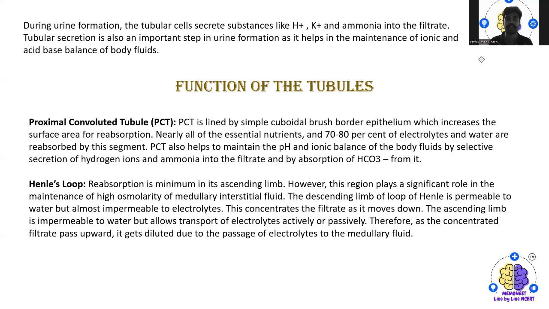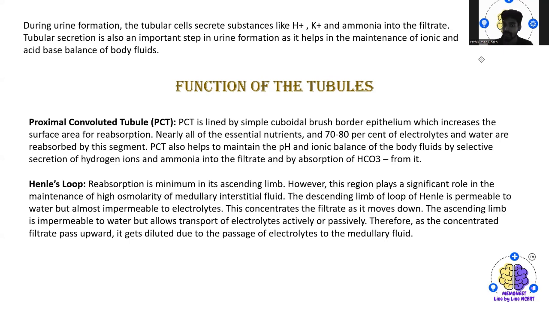Then we have Henle's loop, where reabsorption is minimum in the ascending limb. However, it plays a significant role in maintaining the high osmolarity of the medullary interstitial fluid. The descending limb of the loop of Henle is permeable to water but almost impermeable to electrolytes.